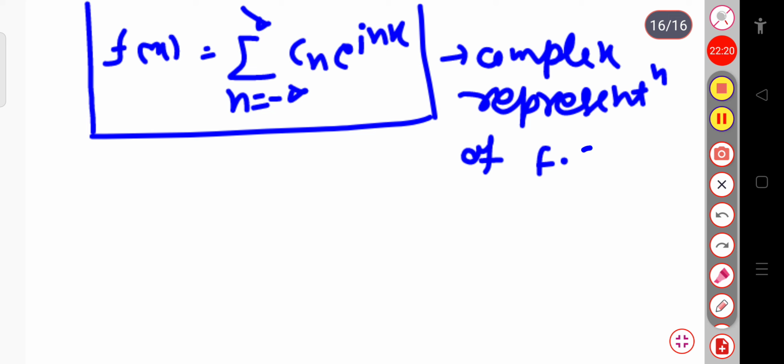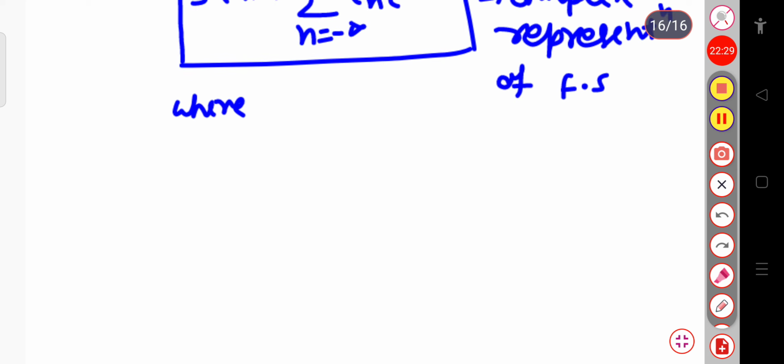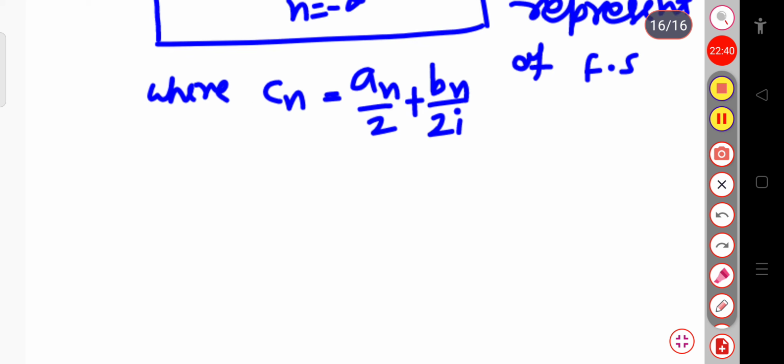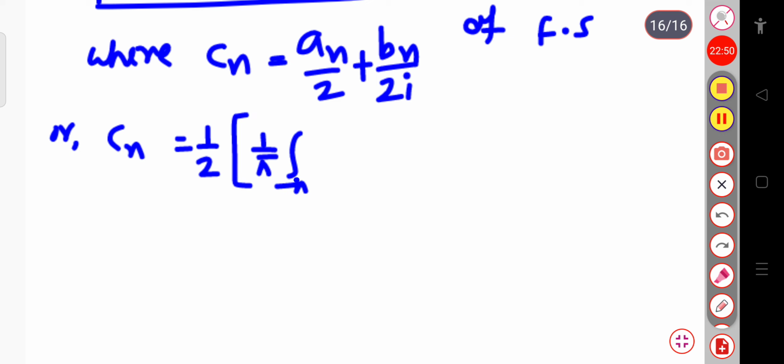So now let me calculate Cn. We can write Cn equal to an by 2 plus bn by 2i. You know this much. Now if I put the value of an and bn here, Cn will be equal to 1 by 2 into 1 by pi integration from minus pi to plus pi f of x cos nx dx.